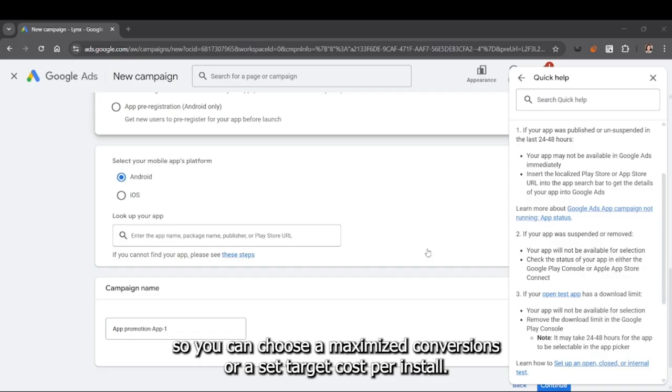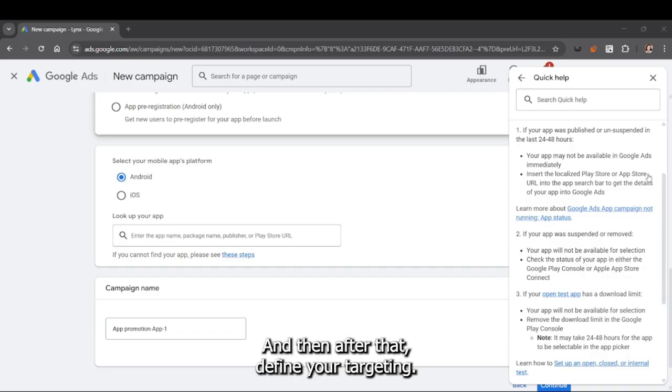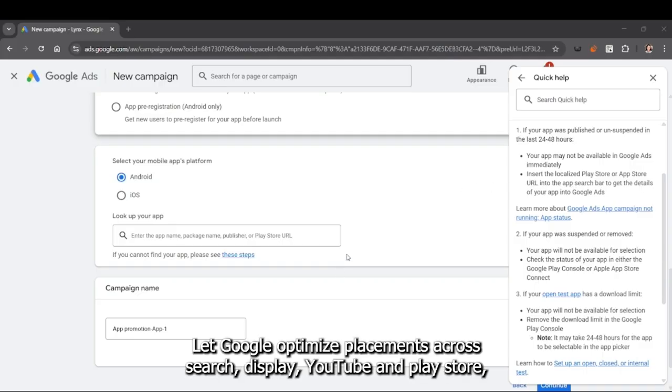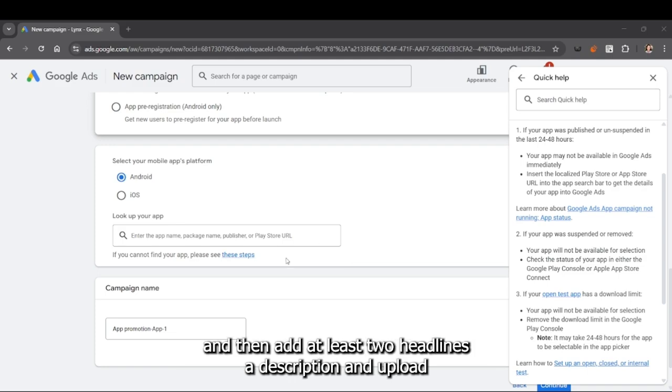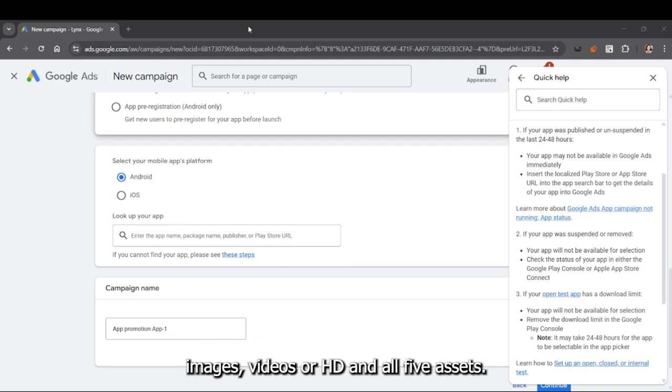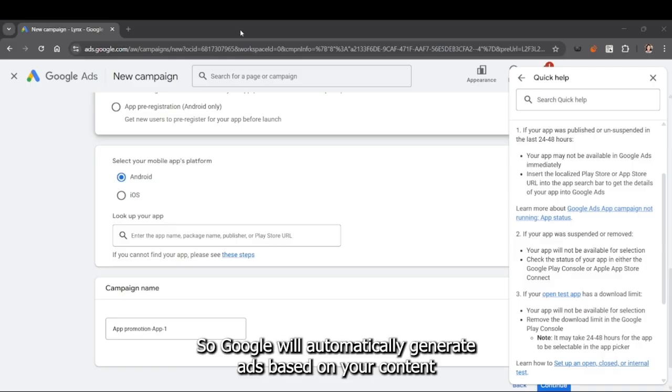And then add at least two headlines, a description, and upload images, videos, or HTML5 assets. So Google will automatically generate ads based on your content and show them in the places with the highest performance. After that, you'll review your settings, assets, and bids. So once everything looks good, click publish campaign. And just like that, your app install campaign is live.